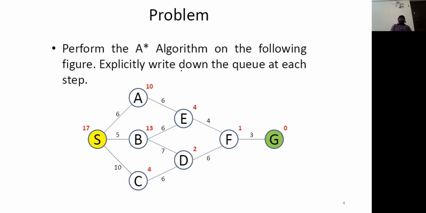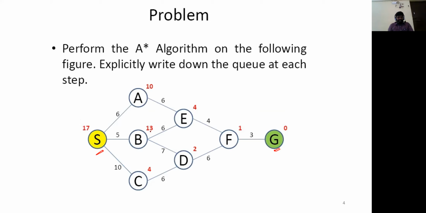cost. Now I'll explain with a simple numerical example, through which you will understand the A star search algorithm quickly. Here S is the initial state and G is the goal state.